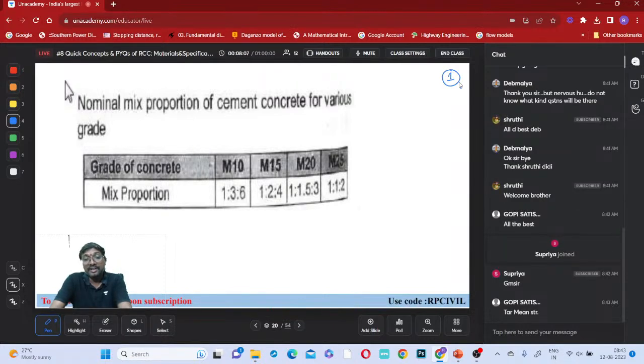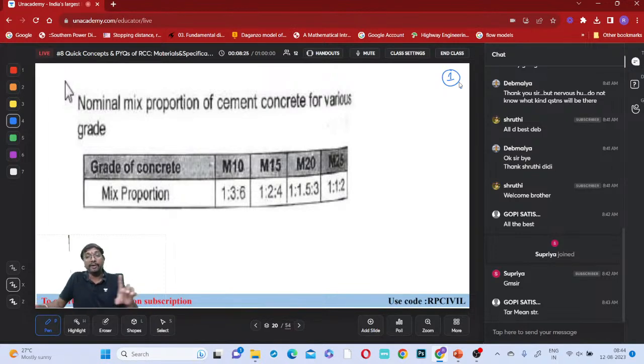That is why you call it the target mean strength. What is the reason for calling it target mean strength? Because we have to target that strength only.